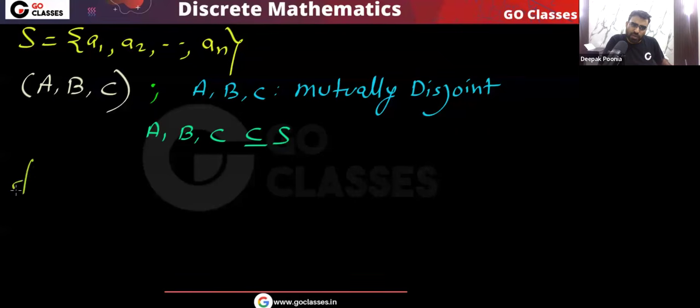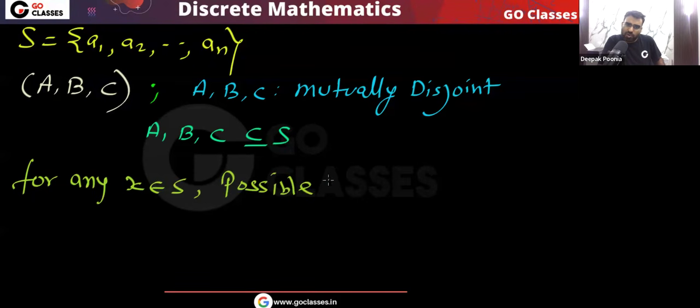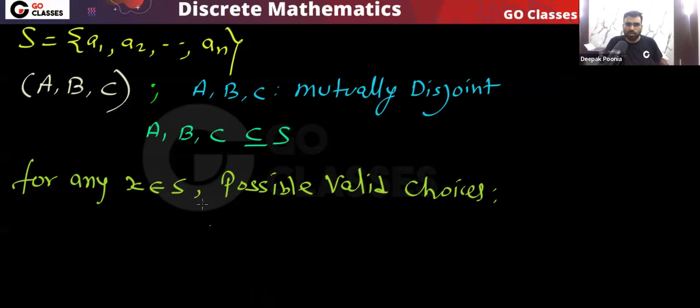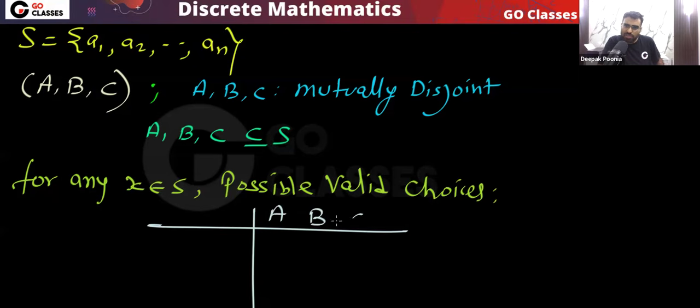So here you can see that for any element x belonging to S, what are the possible valid choices? The question is very simple: A, B, C must be mutually disjoint. So there should be no element which is common between A and B, or A and C, or B and C. So let's see what are the possible valid choices of A, B, C for this element x of the set S.